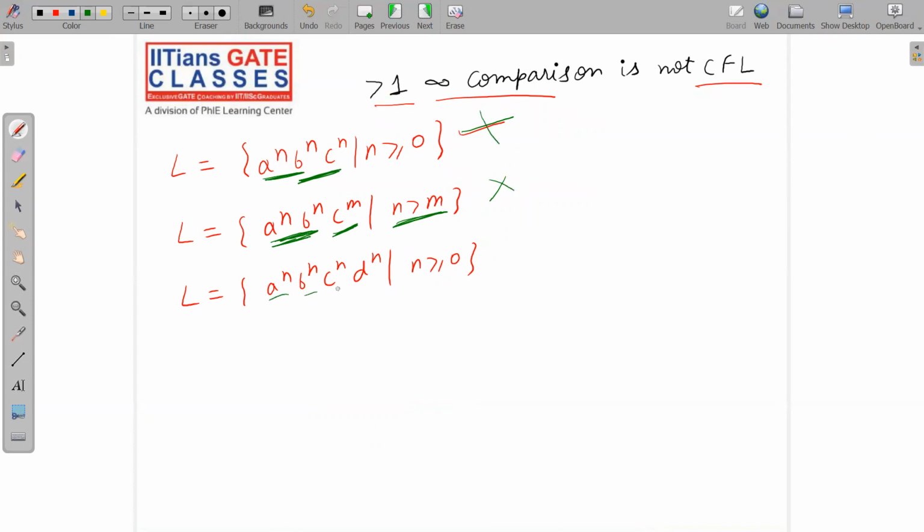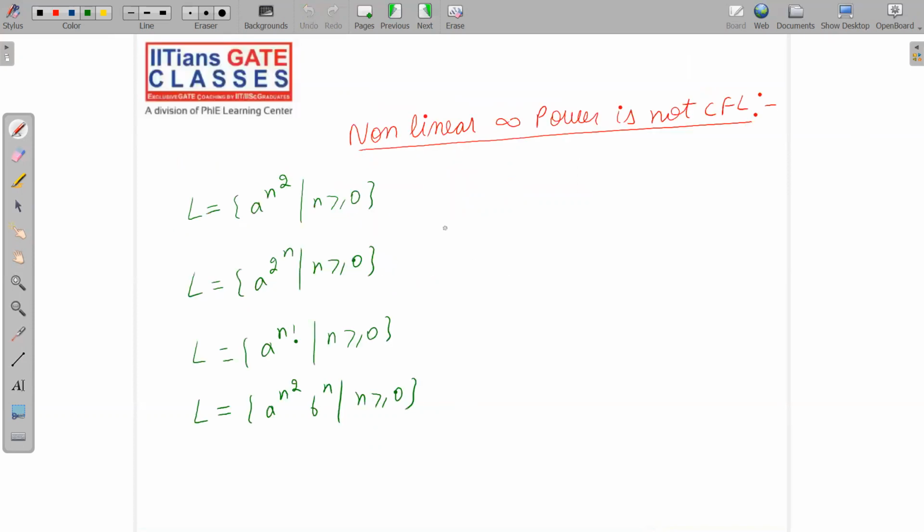See here A, B, C, D. We have three comparisons. A and B should be equal. B and C should be equal. C and D should also be equal. So again, this is not CFL. Okay. I hope I have made the point clear to all of you.